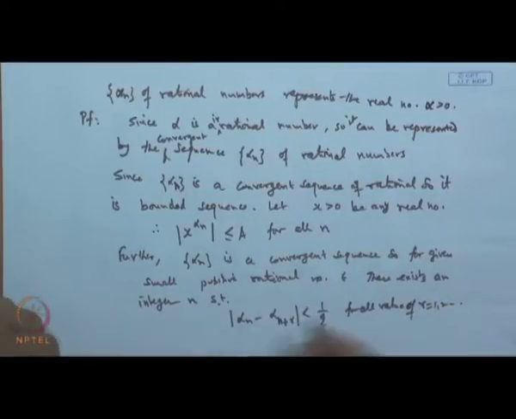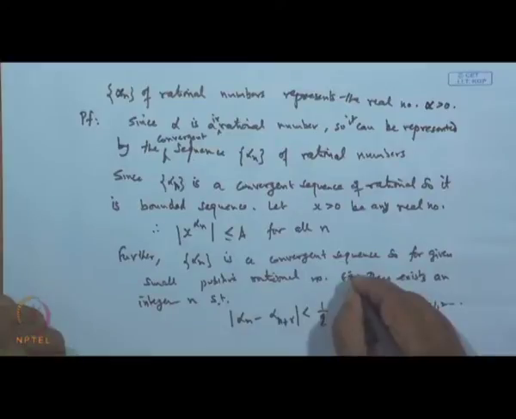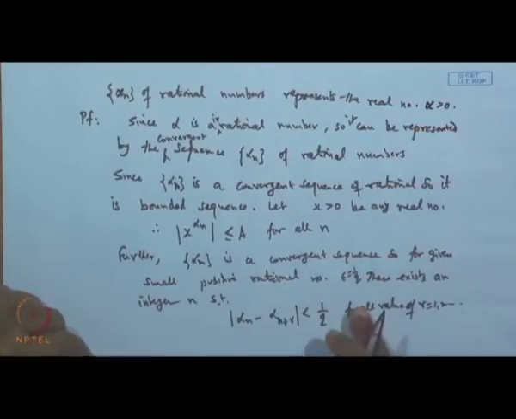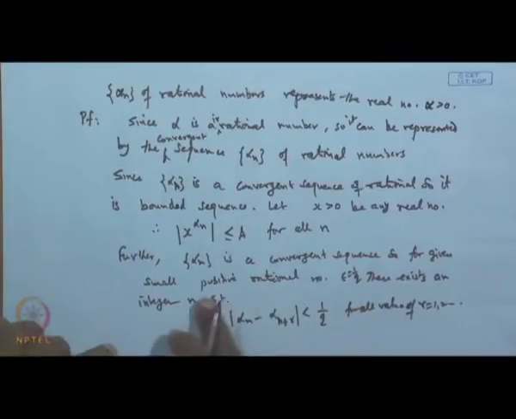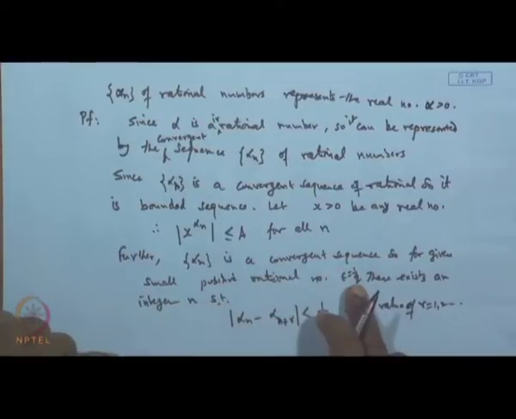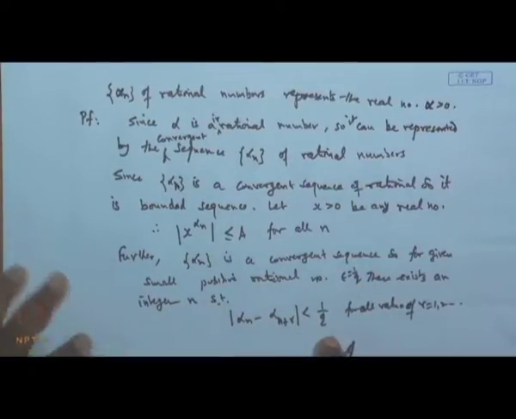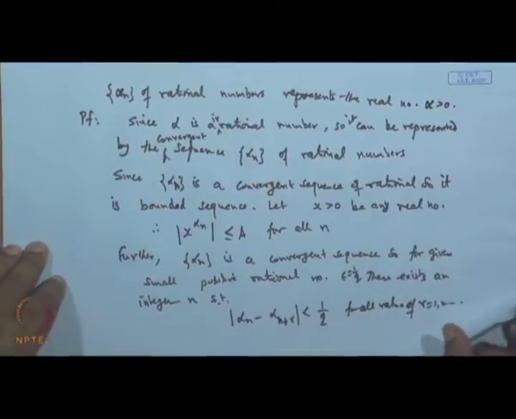Here I am taking epsilon to be 1 by q. So, for a given epsilon, say 1 by q, I am taking such that this is less than epsilon. Now, q is any positive number.